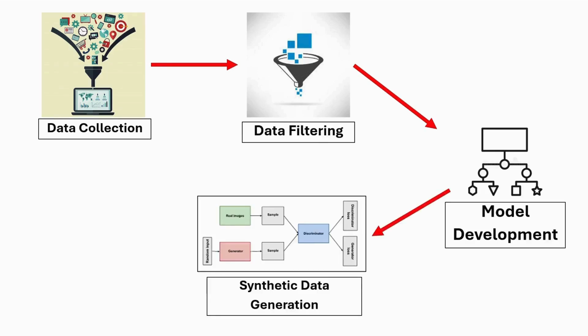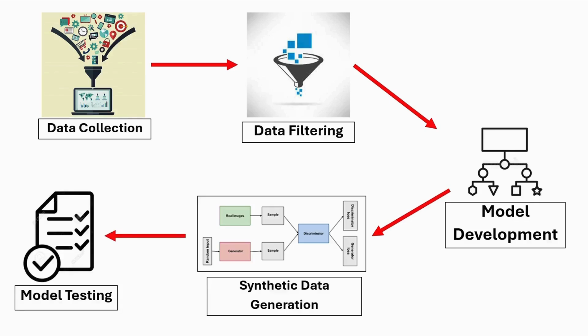Next, we fed our training data into a generative adversarial network, or GAN, enabling it to generate new synthetic data based on the patterns it learned during training. Finally, we tested the previously trained model on the synthetic data generated by the GAN to evaluate its ability to accurately classify the data into the 2 classes.